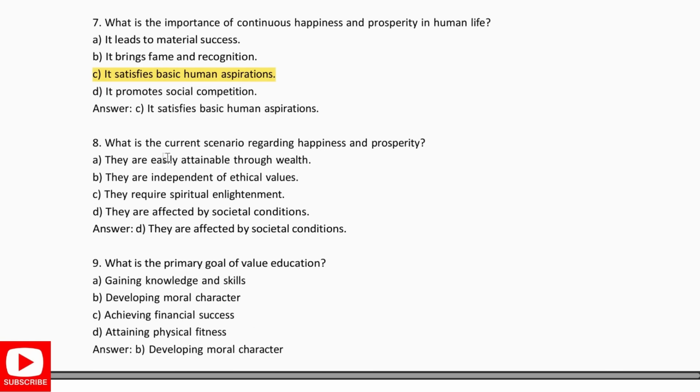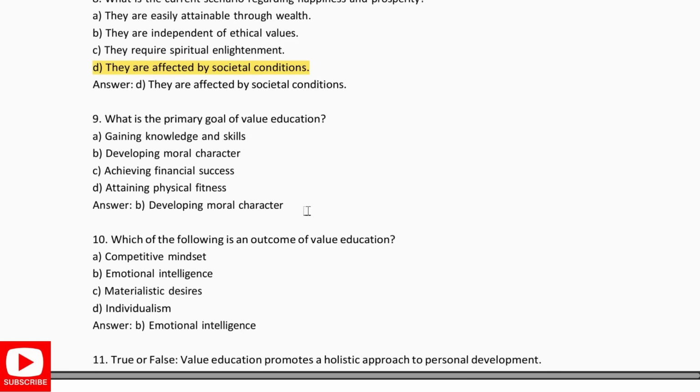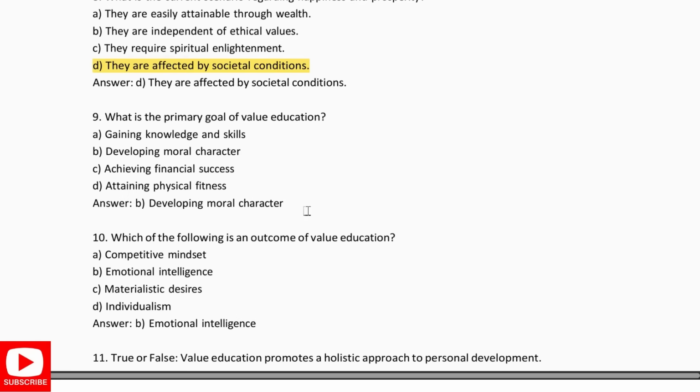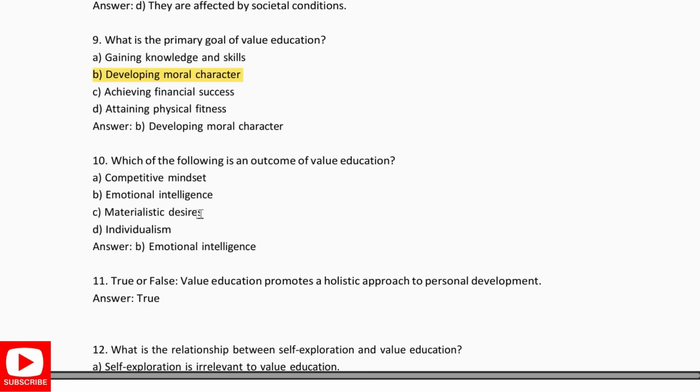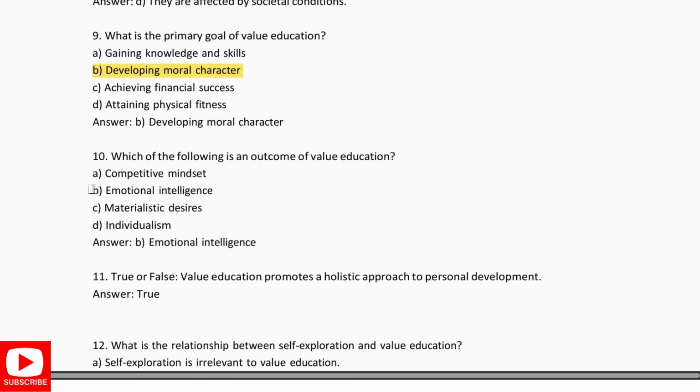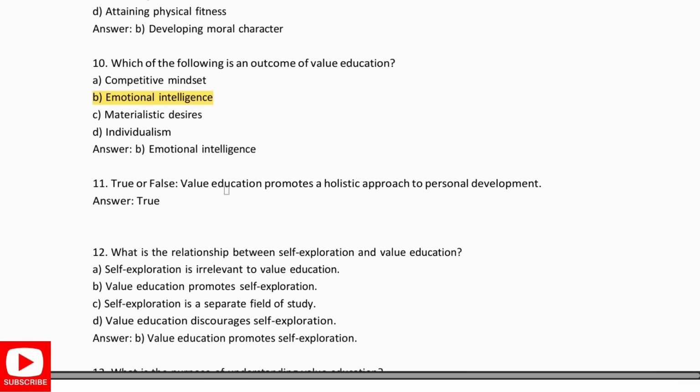What is the current scenario regarding the happiness and prosperity? That they are affected by the societal conditions. What is the primary goal of value education? It is developing the moral character. Which of the following is an outcome of value education? It is emotional intelligence.